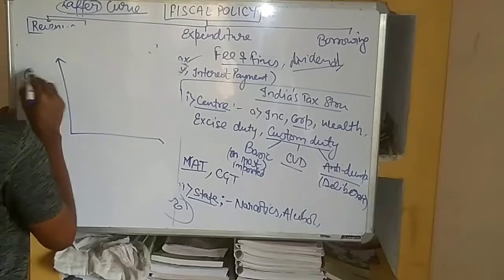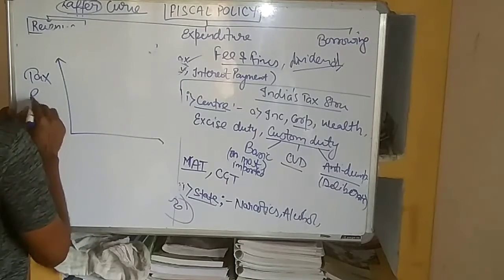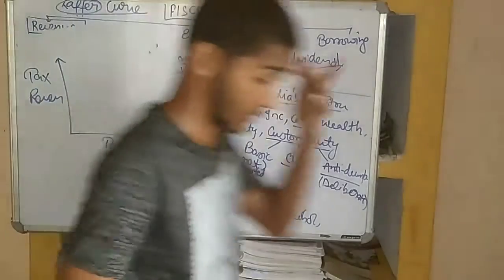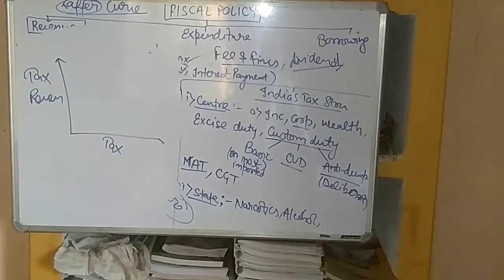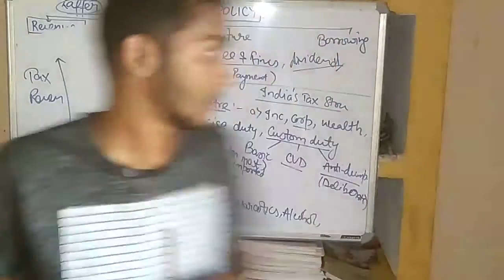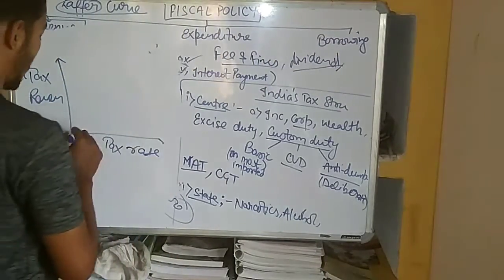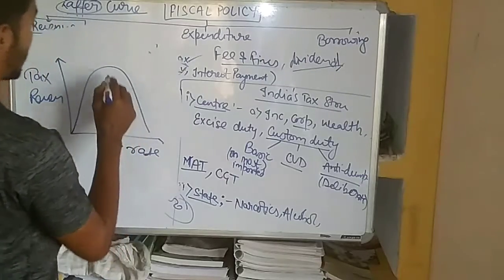This is the tax revenue. This is the tax rate. So according to Laffer, the curve goes like this.